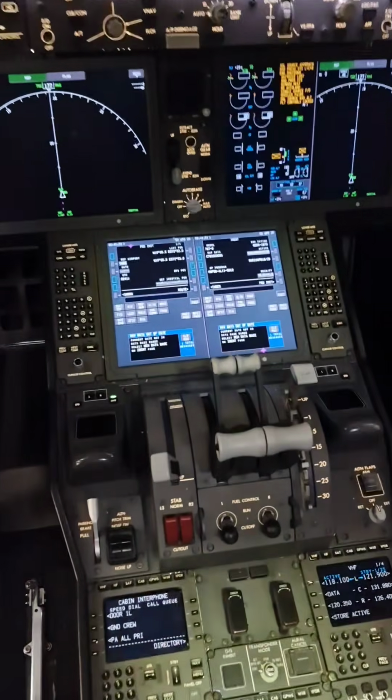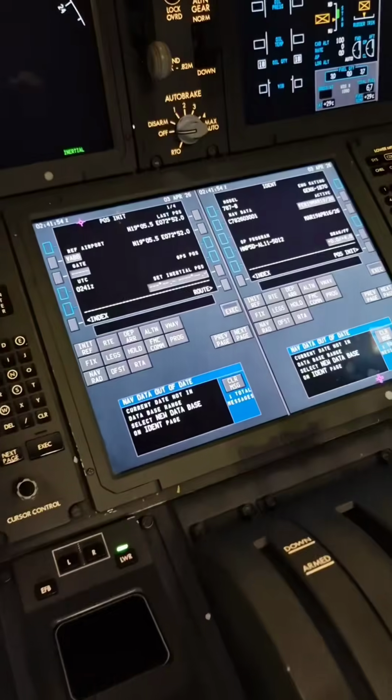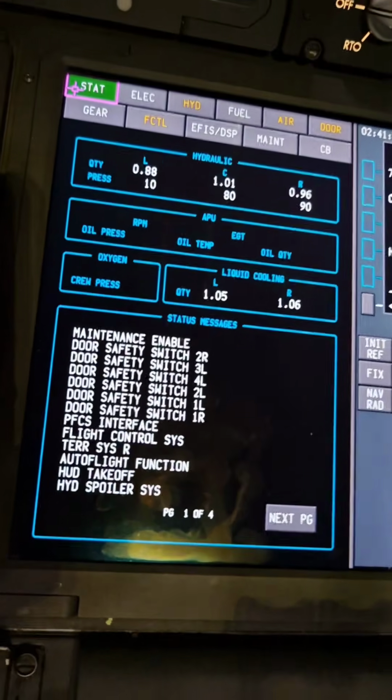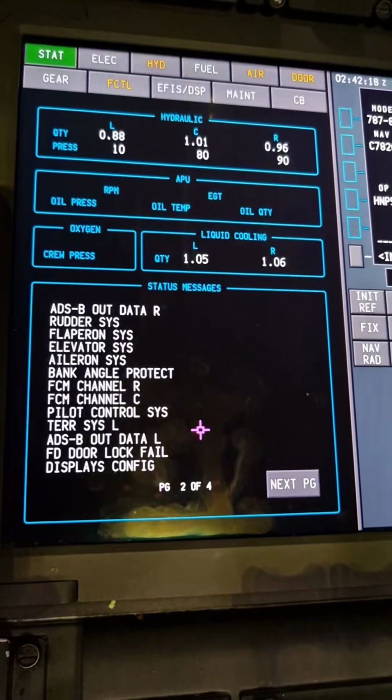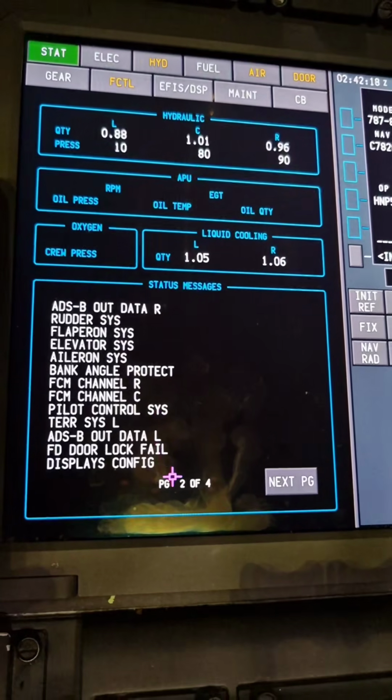Troubleshooting a display's config status message on the 787. This typically indicates a configuration data mismatch between the general processing modules or display crew alerting systems.